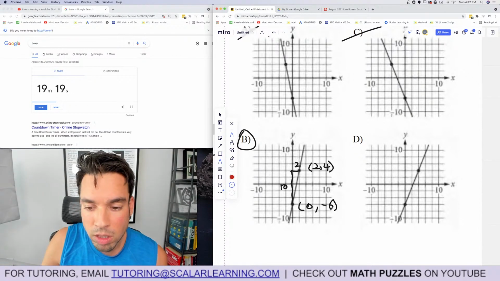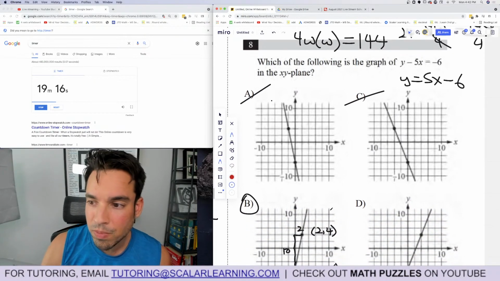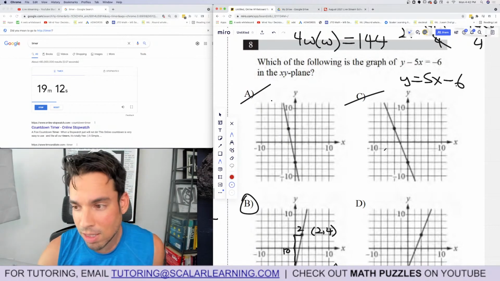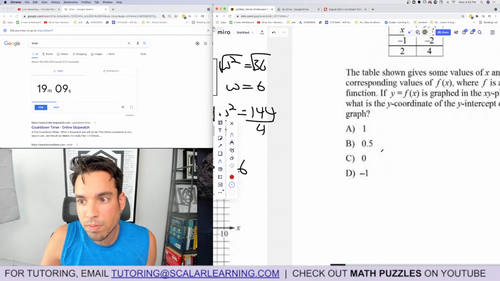So we got 2 coordinates there. If we want to verify, let's plug them in, right? So 2, plug it in. 10 minus 6 is indeed 4. Plug in 0, 0 minus 6 is indeed -6. We are good to go.